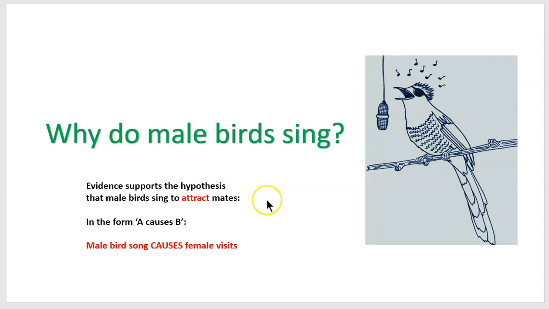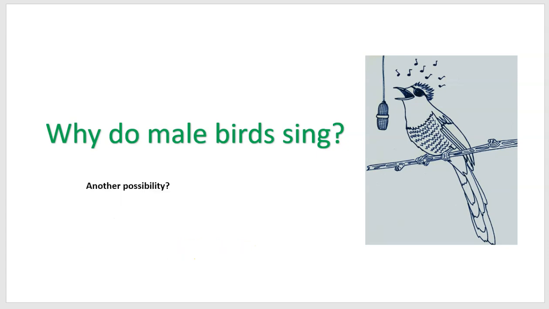So there is indeed evidence that supports the hypothesis that male birds sing to attract mates. If we restate again the hypothesis in the form of A causes B, male bird song causes female visits. But while we have evidence for attracting mates, could there be another explanation for why males are singing? There might be two good reasons or three good reasons, right?